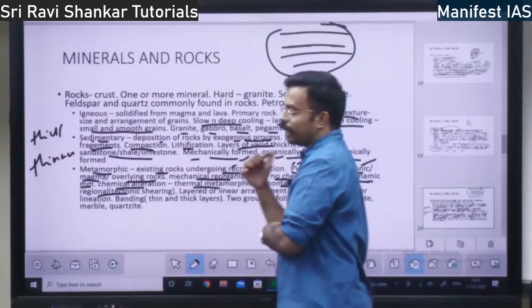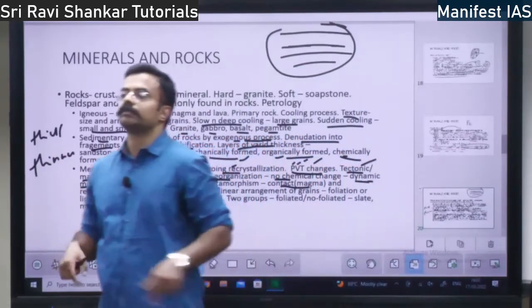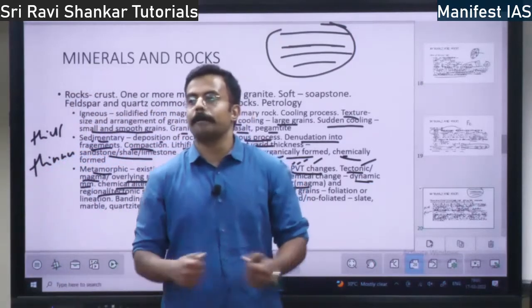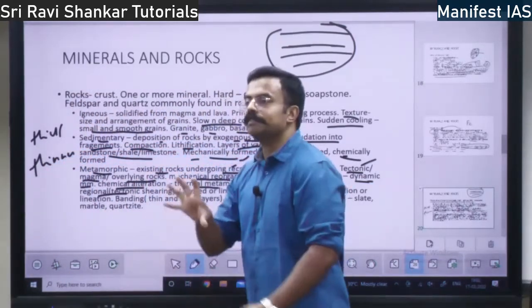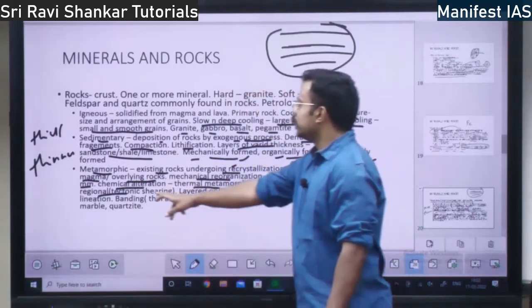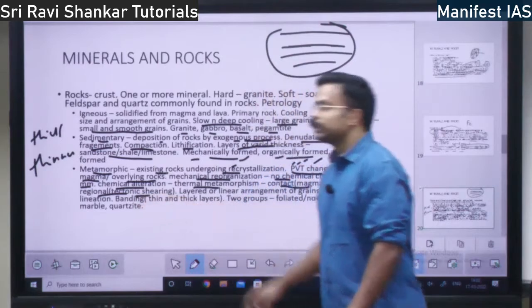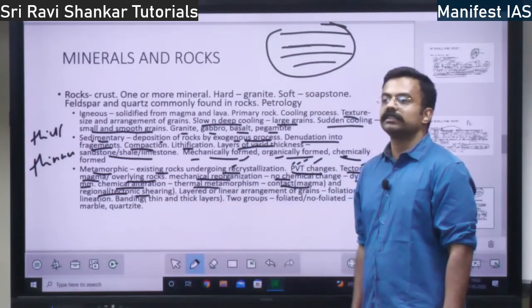So what is regional metamorphosis? In a particular region, if a change takes place, if an earthquake happens, if a landslide happens, if the rocks change because of that, that is regional metamorphosis. That is because of tectonic shearing, tectonic changes, right?